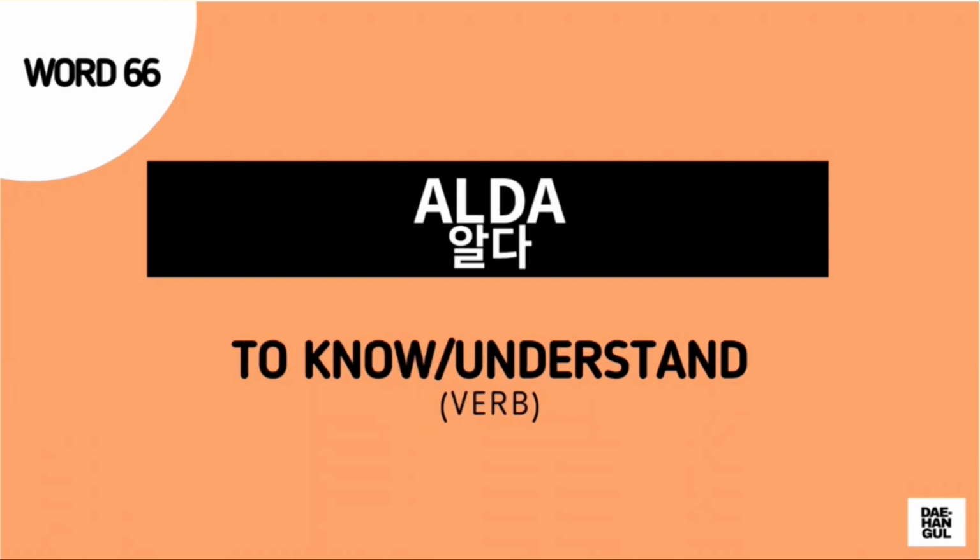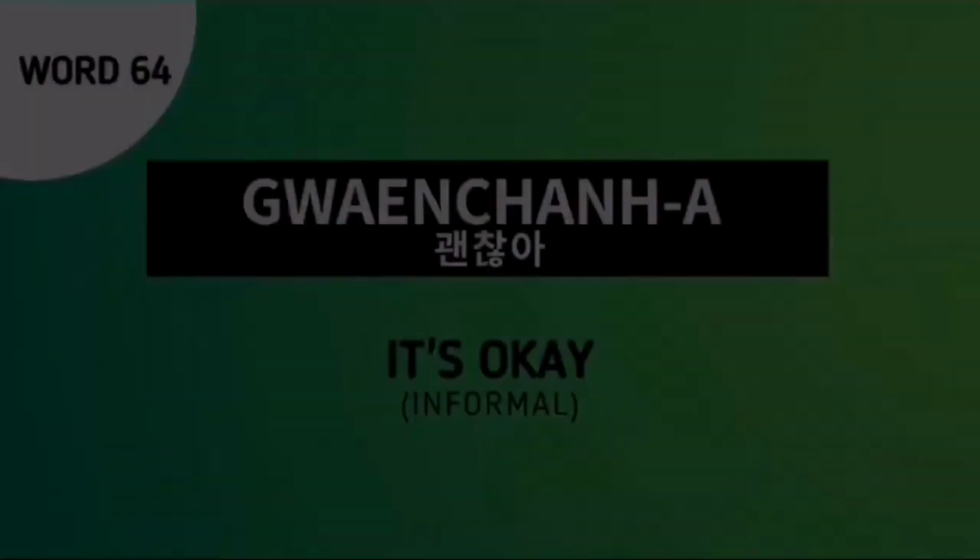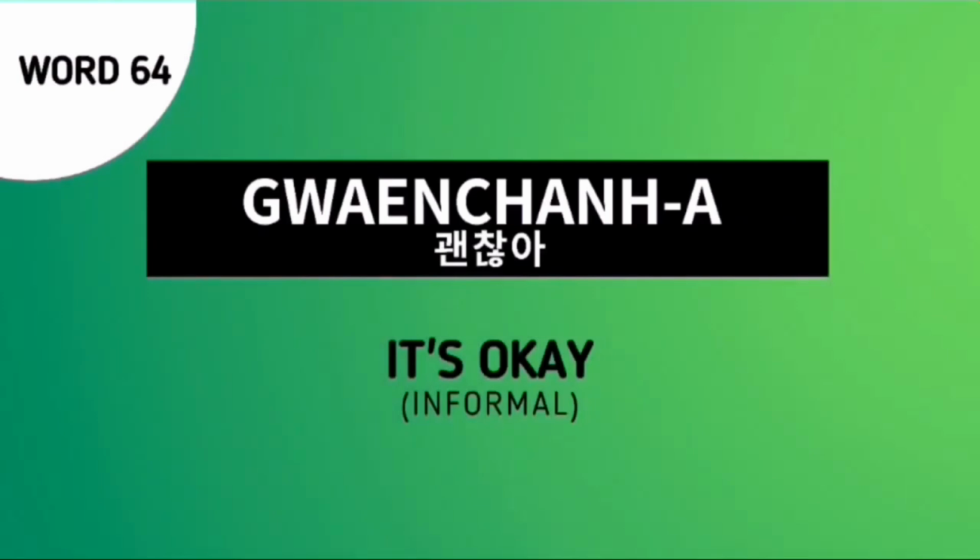The first word for our review is word number 66, alda, which means to know or to understand. Next word for our review is 괜찮습니다. This is a formal way of saying it's okay. Next word is 괜찮아, and this is an informal way of saying it's okay.